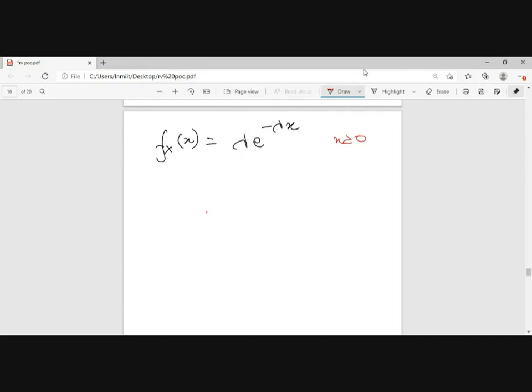Find all the statistical averages, मतलब mean, mean square value and variance. मीन और मीन स्क्वायर वैल्यू निकल गया तो वेरिएंस तो निकल जाएगा. What is the mean value?